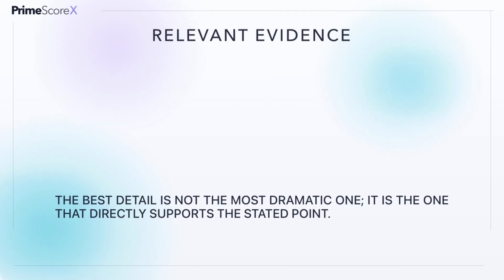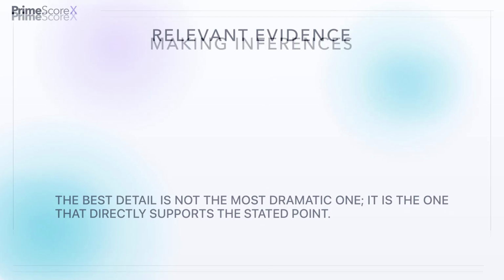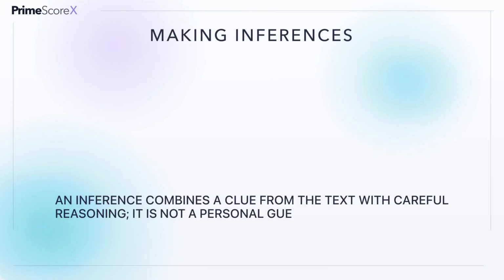Imagine the author argues that a community garden improves a neighborhood. One paragraph mentions fresh produce, another describes volunteer participation, and another gives the garden's size. If the question asks how the garden strengthens community relationships, the volunteer example is the relevant evidence. The number of square feet may be accurate, but it does not support that particular claim. Relevance matters more than memorability.